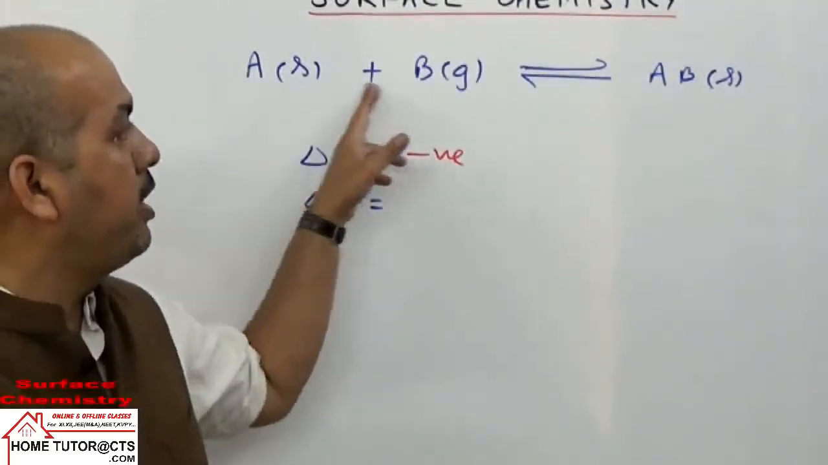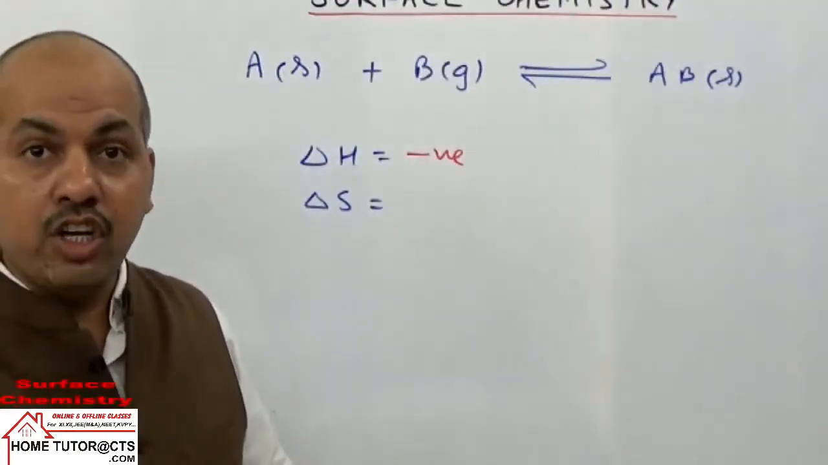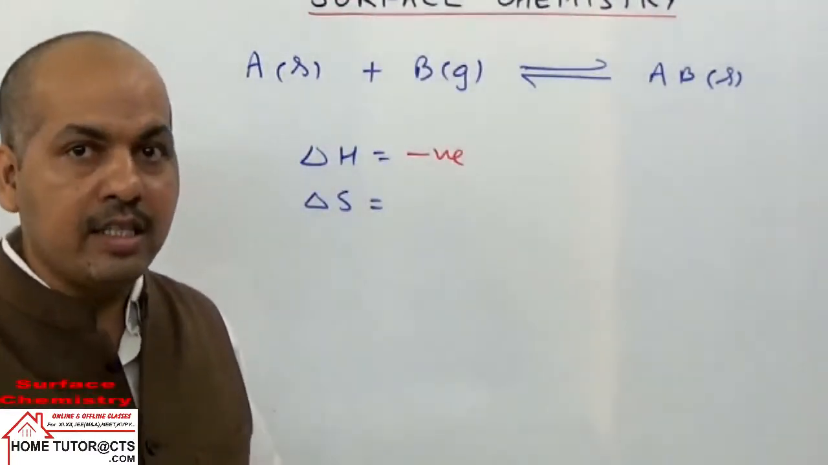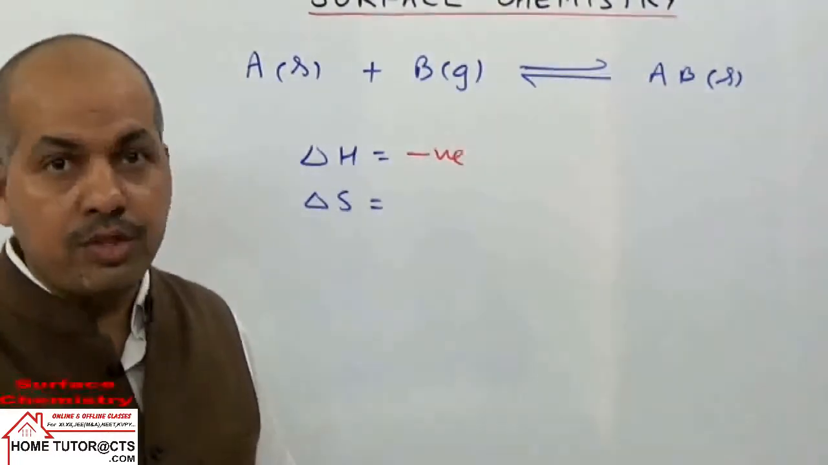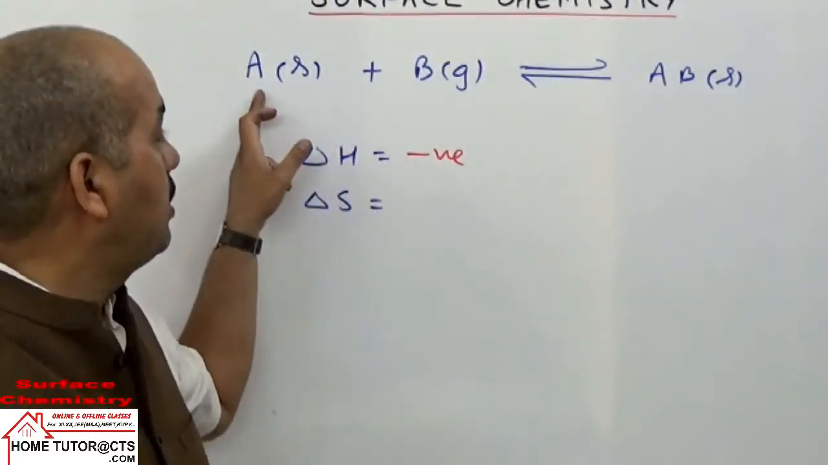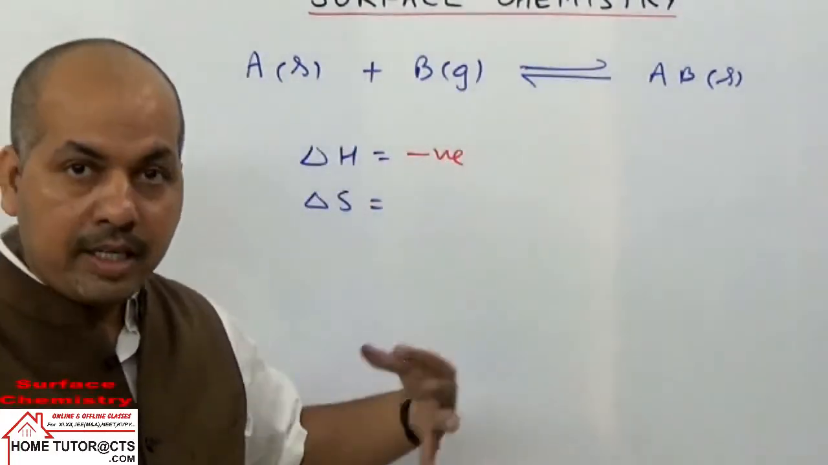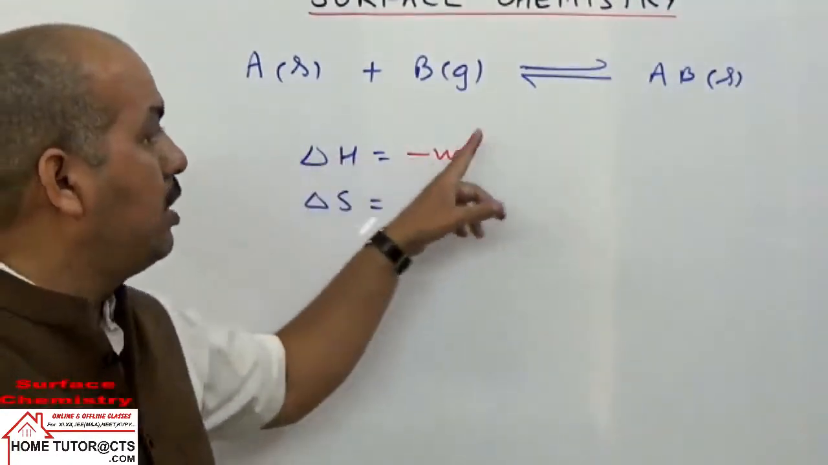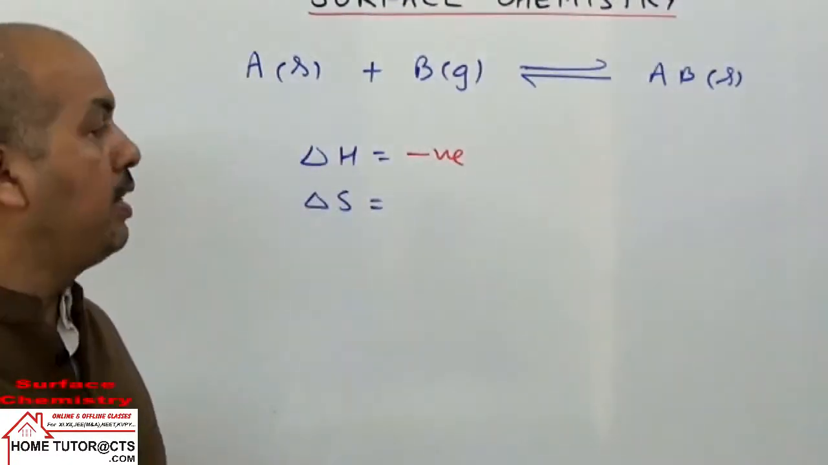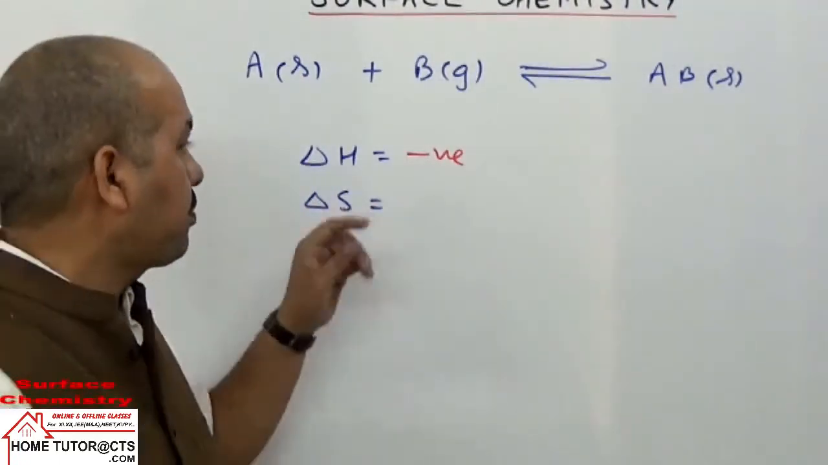So in this case, energy will be released for two reasons. One, the gas form has higher energy, and when it condenses, energy decreases. And second, because of the attractive forces between the adsorbent and adsorbate, energy will also be released. So for this phenomenon of adsorption, delta H will have a negative sign in the beginning.